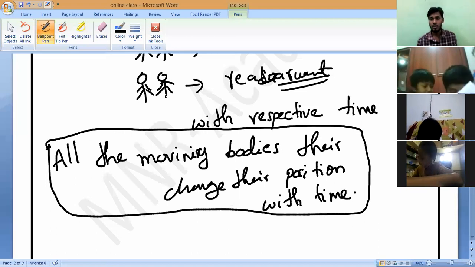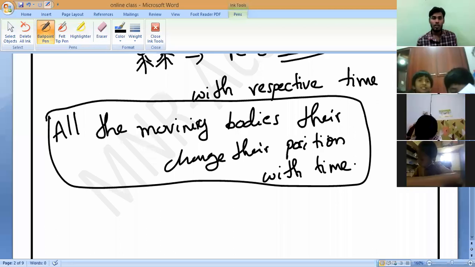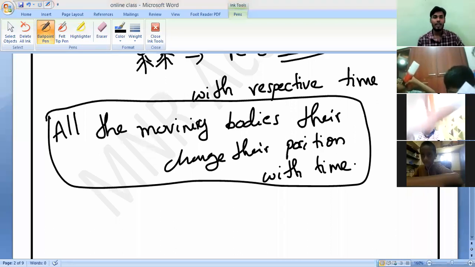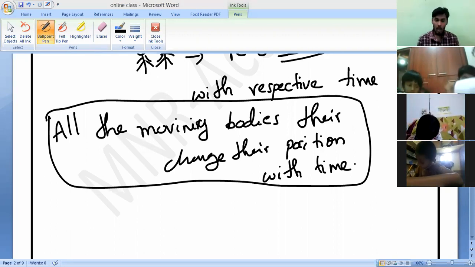Do you understand, Santosh? Lohit, you have to note it down. If somebody asks how we can segregate moving objects and non-moving objects, meaning the objects in motion and the objects at rest: the objects which are not changing their position with respect to time, we call them at rest, and the objects which are changing their position with time, we call them in motion.